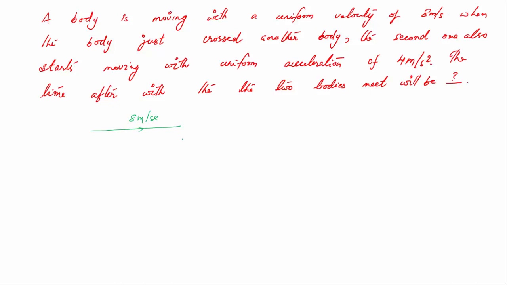So at a particular point when it reaches there, it maintains a velocity of 8 meter per second. A body starts from 0 meter per second and picks up speed at 4 meter per second square, so the speed keeps increasing. At a point it will overtake the first object because the second object is accelerating at 4 meter per second square. For the first object, when you apply s equal to ut plus half at square, there is no acceleration, so s equal to ut.